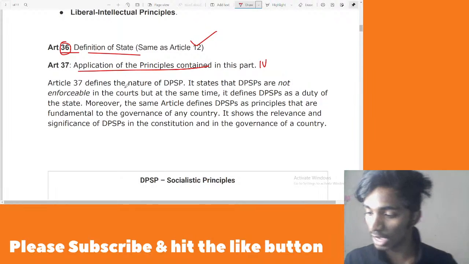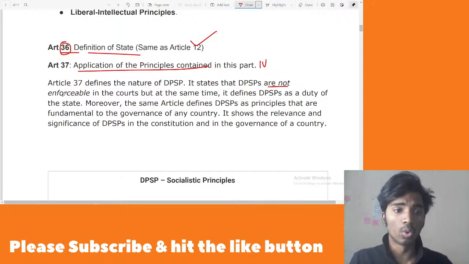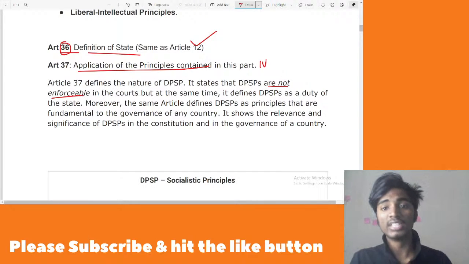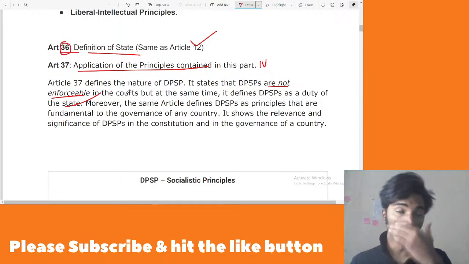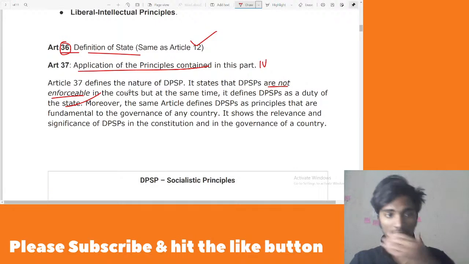DPSPs are not enforceable in a court of law, but it is a duty of the state to enforce these DPSPs. So if DPSPs are not enforced, then you cannot go to any court and ask that they be enforced. However, they are fundamental in the governance of the country. So these are Articles 36 and 37.